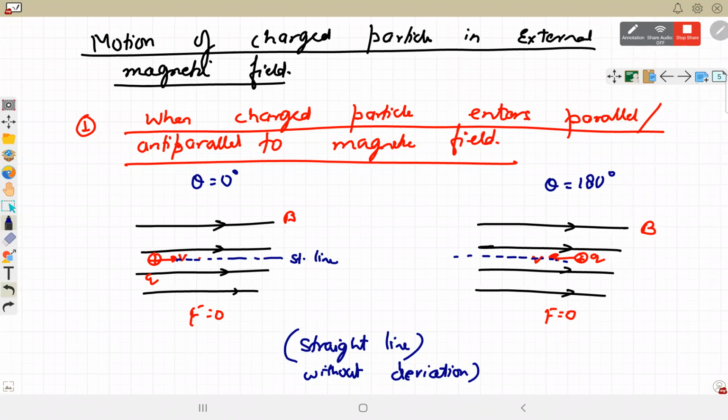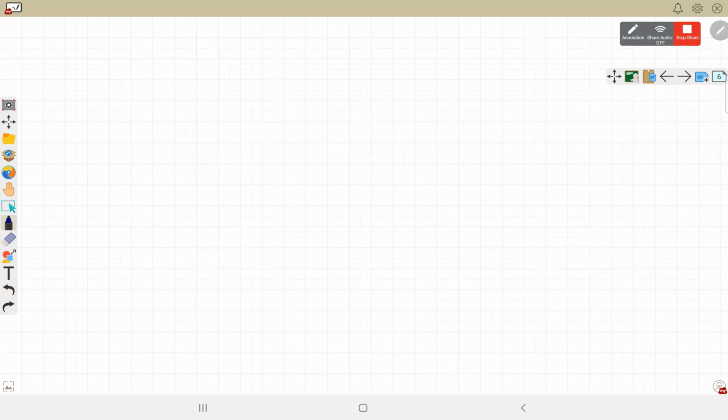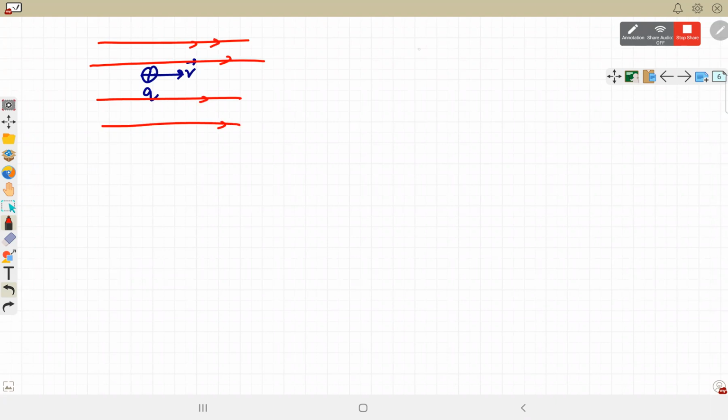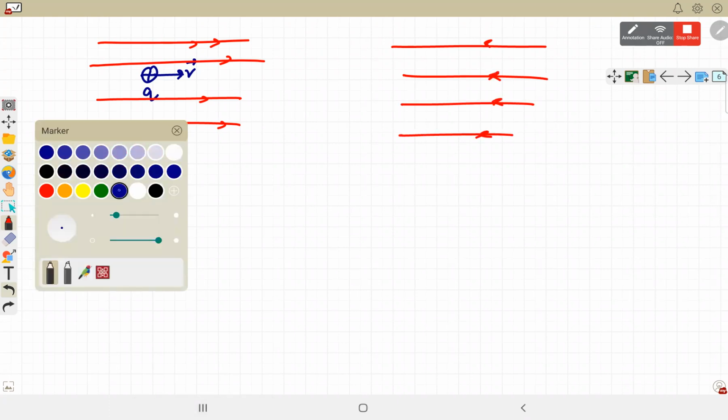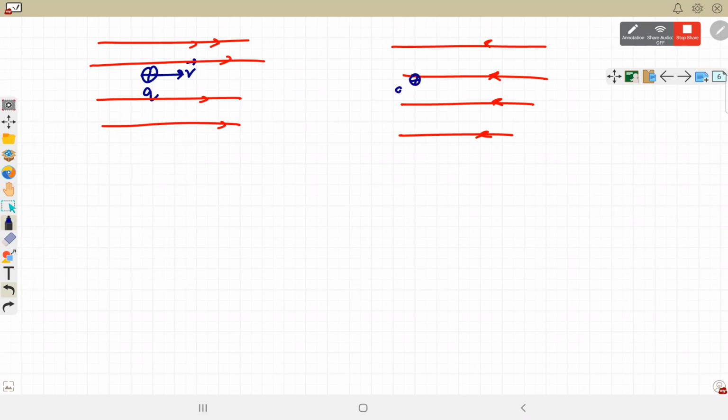If we reverse the direction of magnetic field, there is no change. So particle जैसा चल रहा था वैसे ही चलता रहेगा. Like a particle is moving towards positive x-axis. If we apply a magnetic field parallel or anti-parallel, in both the cases, charged particle will continue in the same direction, then it must be a magnetic field. In both the situation, the force will be 0.